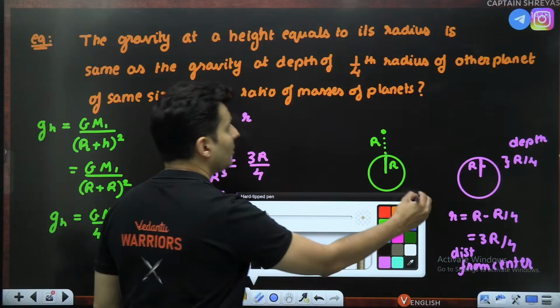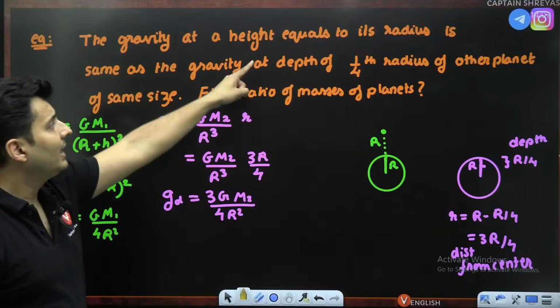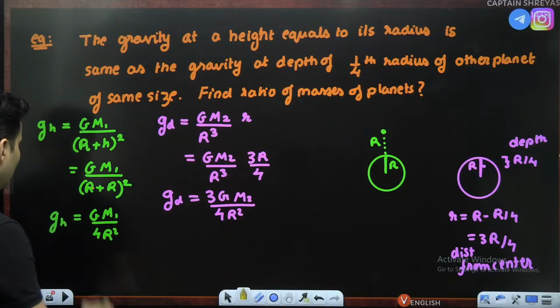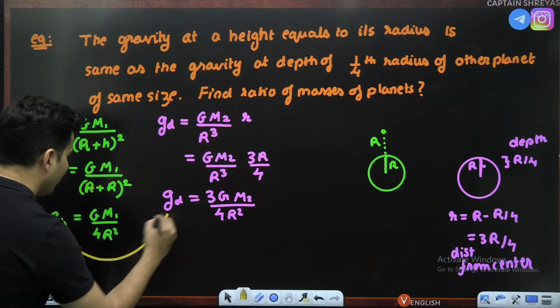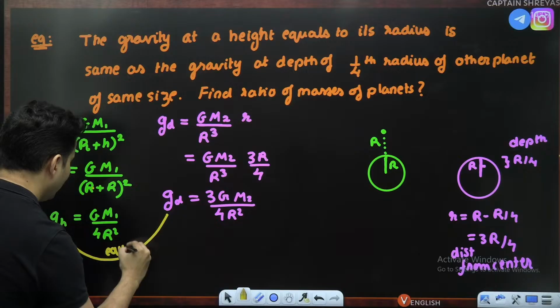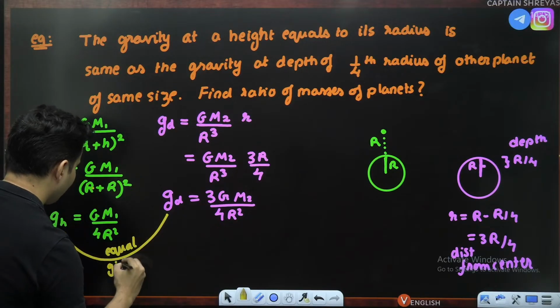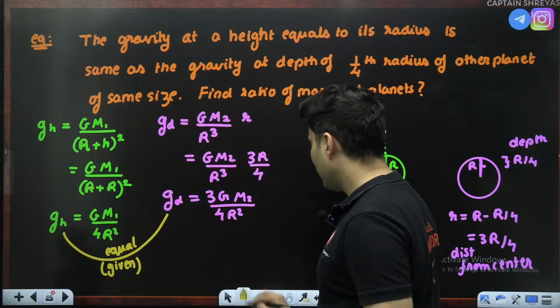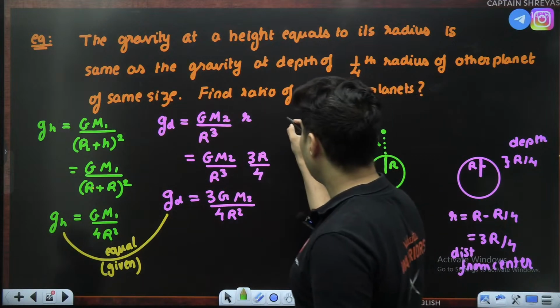Now what is given in the question? The gravity at that height is the same as the gravity at some depth of some other planet. So basically these both are given to be equal. It is just given. You don't have to think, it is given already. Okay, so let's equate them. What will I get the moment I equate them?